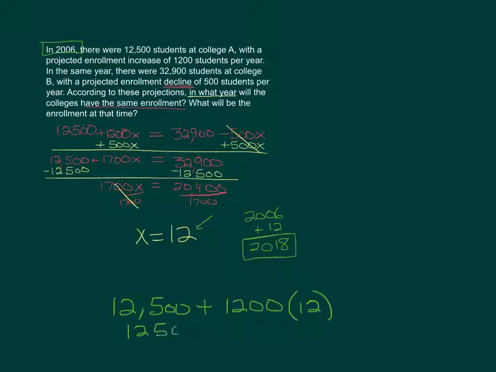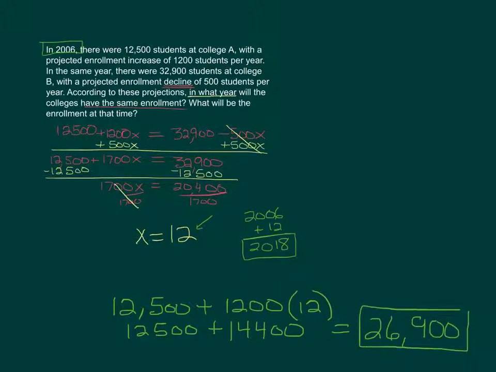So 12,500 plus 14,400 is going to give us 26,900 students enrolled at that time.